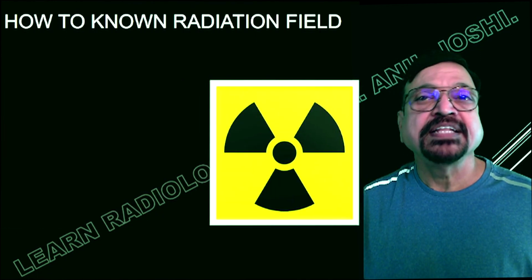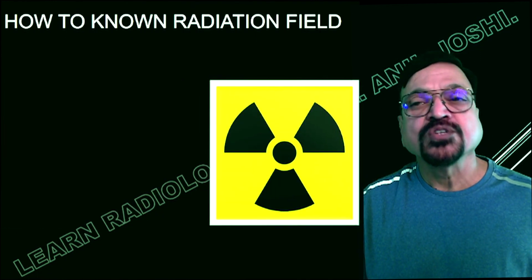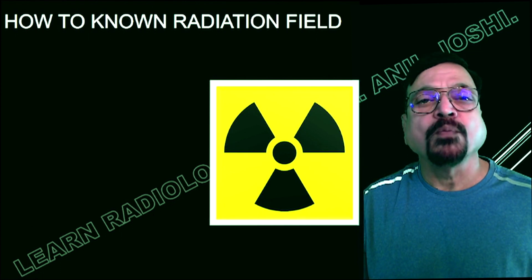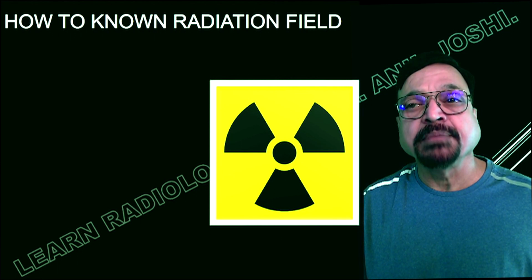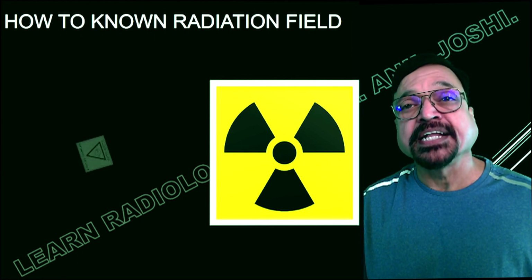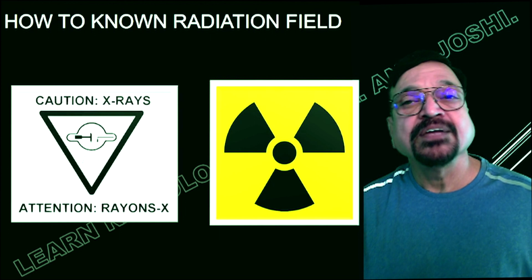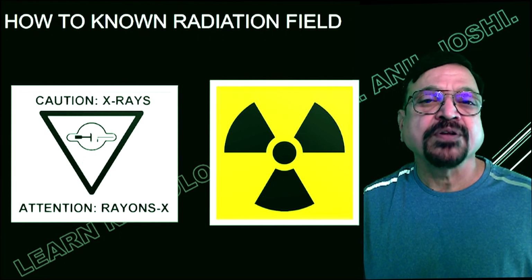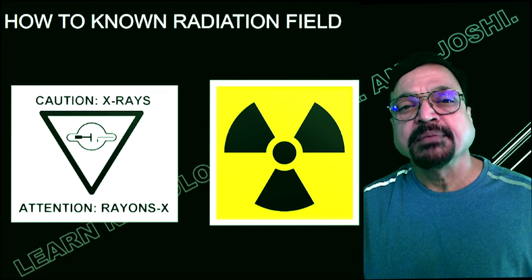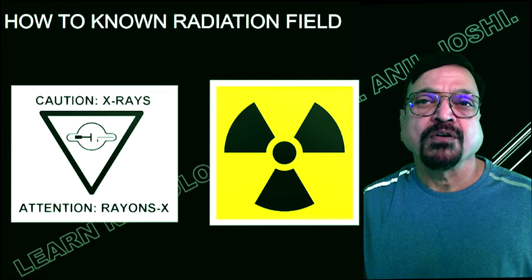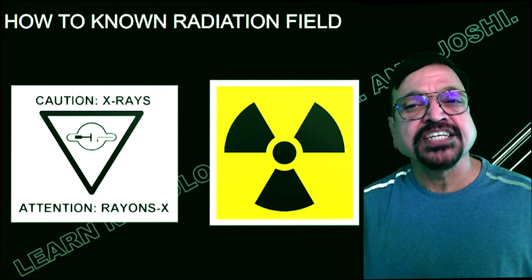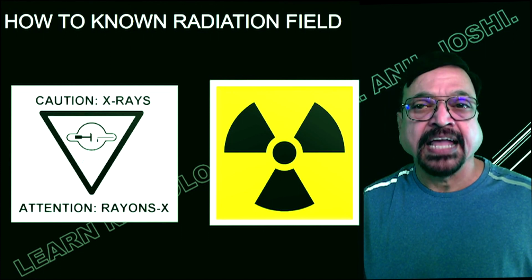How to know whether any area has radiation or not? These are the symbols of radiation. Maybe a cobalt unit may be there, a radiotherapy unit may be there, or there may be some radioactive material. As far as diagnostic X-ray is concerned, you can see the X-ray tube sign and a caution warning. So these are the two: a warning for radiation, irrespective of the source, maybe from cobalt, isotopes, or nuclear medicine, and the second is the radiation source where the X-ray tube is emitting X-rays.